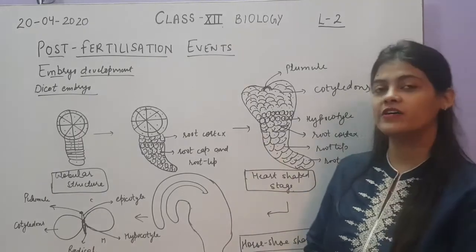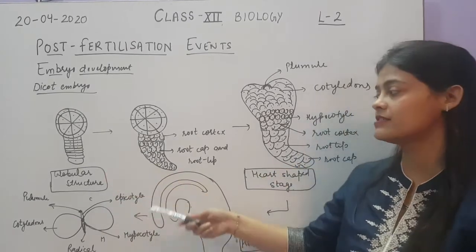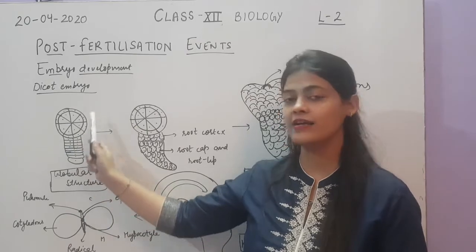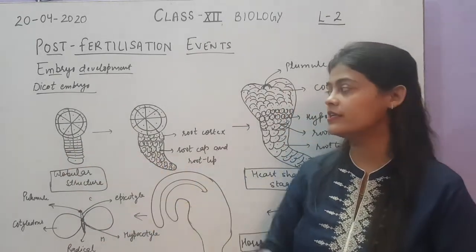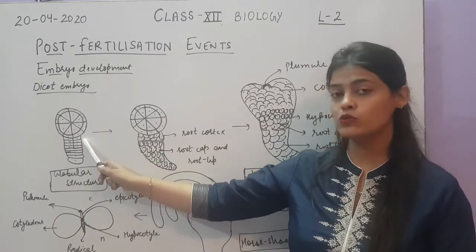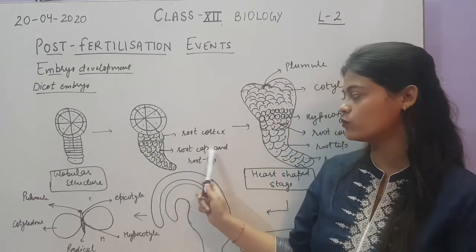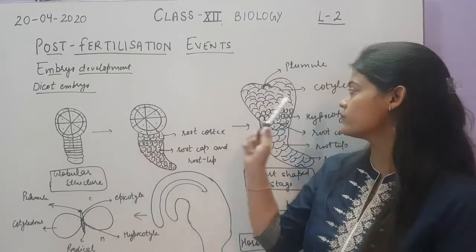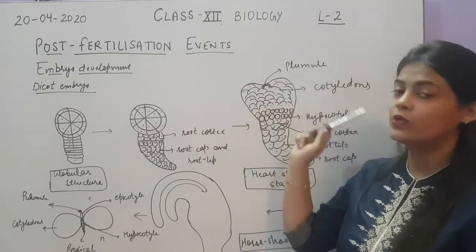Okay, so let's see the further development of the dicot embryo. Up to this structure we have discussed, and this stage is called the globular stage because the cells are in globular form. Now as we have already discussed, let's start from the lower part. The upper two cells will form the root cortex, the lower two cells of the hypophysis will form the root cap and root tip. The upper two cells of the proembryonal axis will form the hypocotyl, and the upper two will form the plumule and cotyledons.